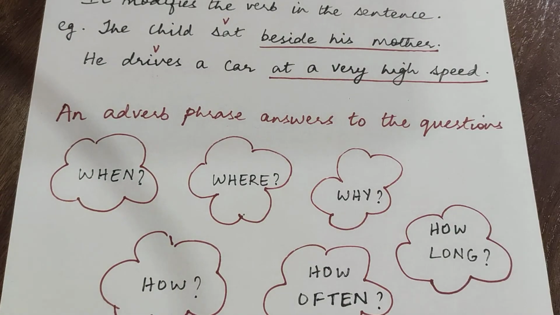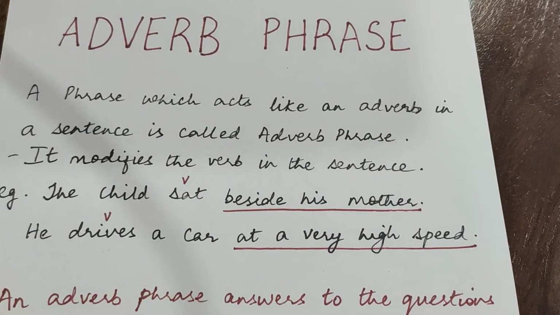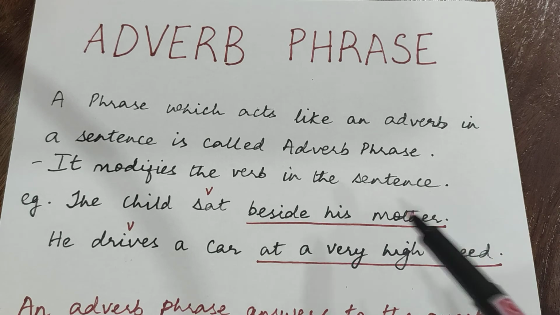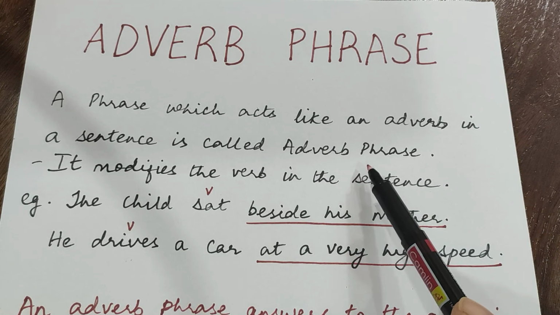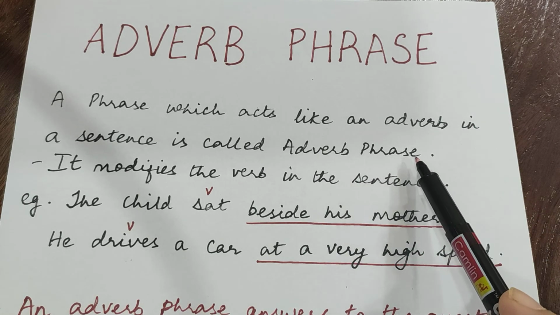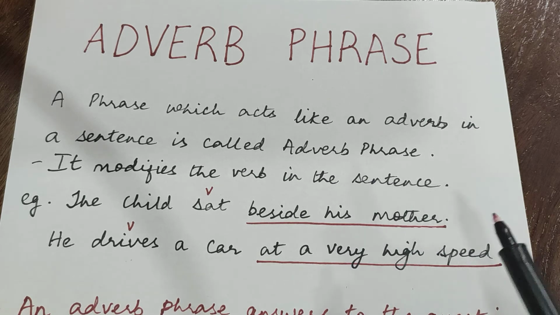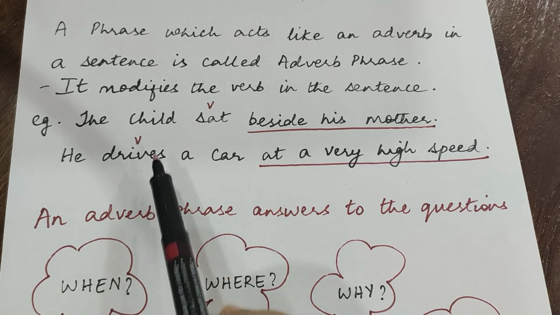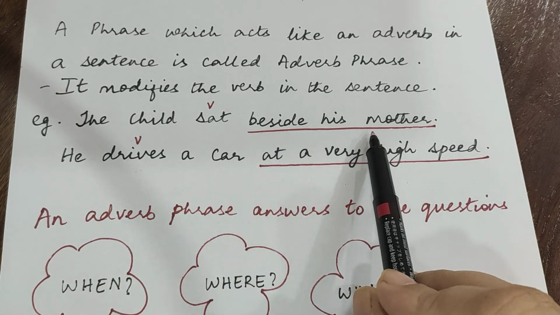Moving on to adverb phrases. The phrase that acts like an adverb in a sentence is called an adverb phrase. What is an adverb? An adverb is a word that modifies a verb. So, the adverb phrase also does that. It modifies the verb in the sentence. For example, the child sat beside his mother.